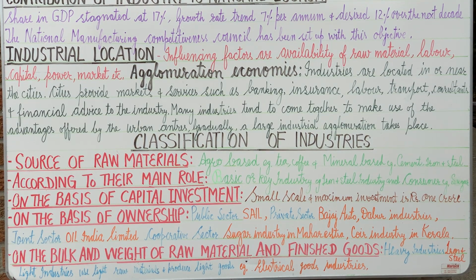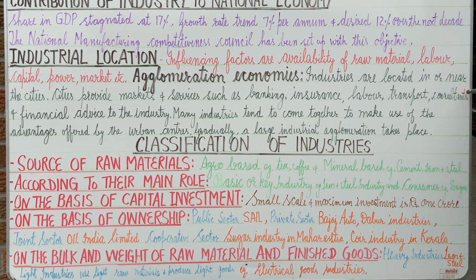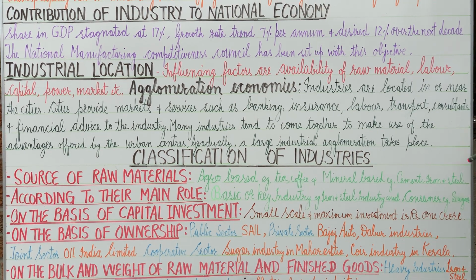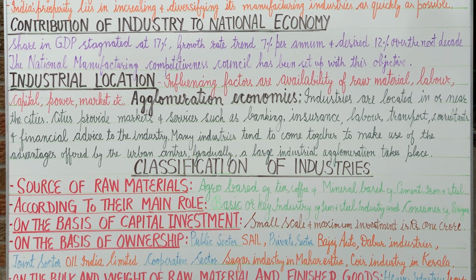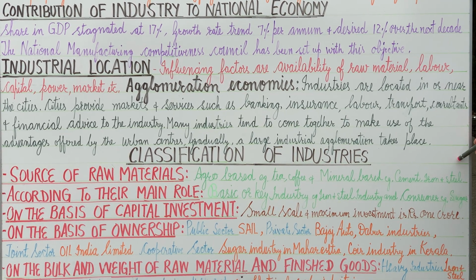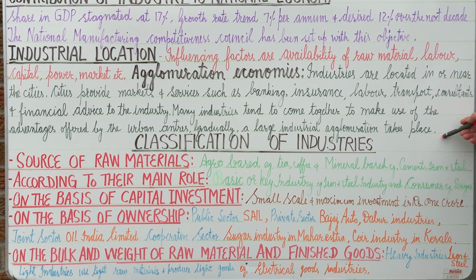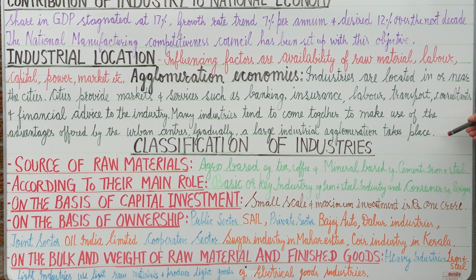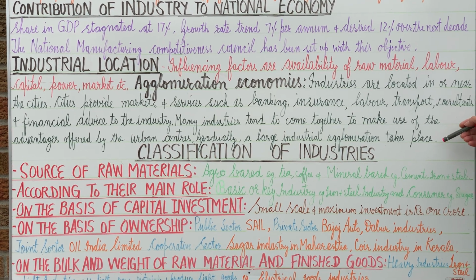Then comes agglomeration economies. What does it mean? Industries are located in or near cities. Cities provide markets and services such as banking, insurance, labor, transport, consultants and financial advice to the industry. Thus many industries tend to come together to make use of the advantages offered by urban centers. Gradually a large industrial agglomeration takes place. Before the pre-independence period in our country, these were set up in the coastal cities, that is Mumbai, Chennai and Kolkata, because of overseas trade.